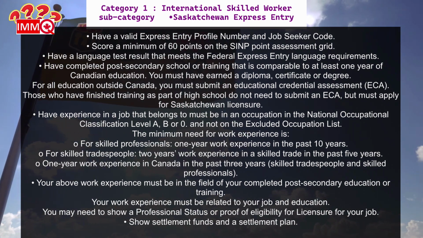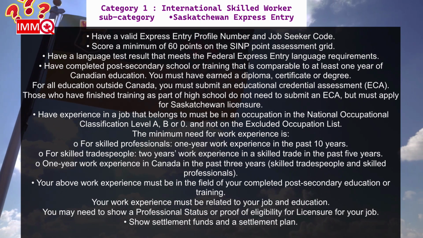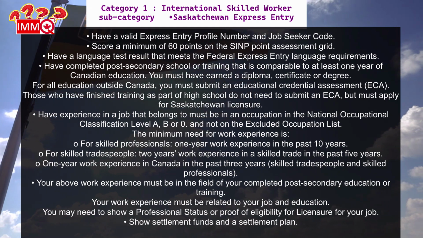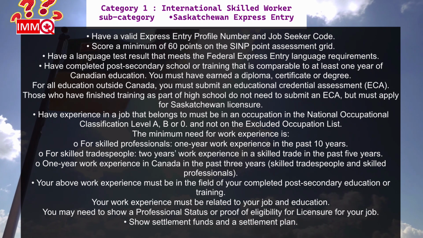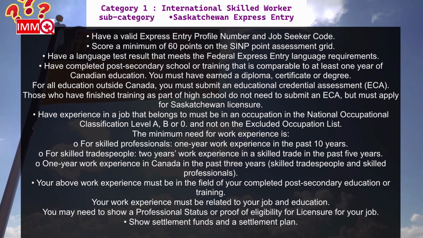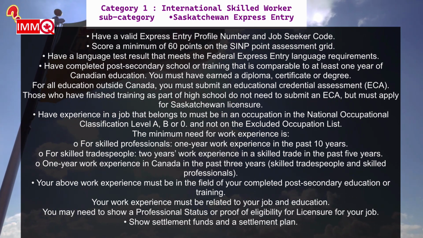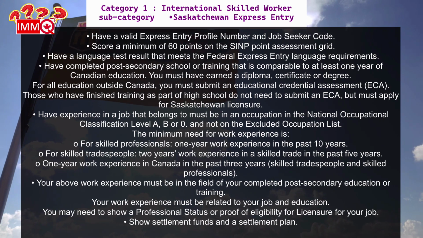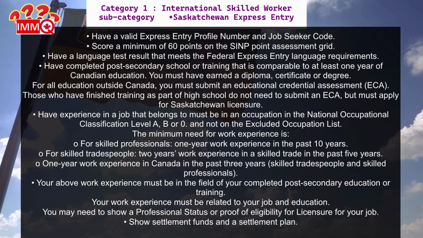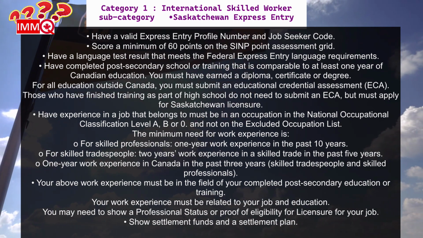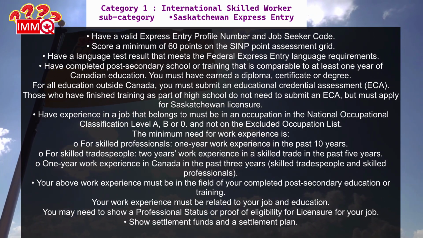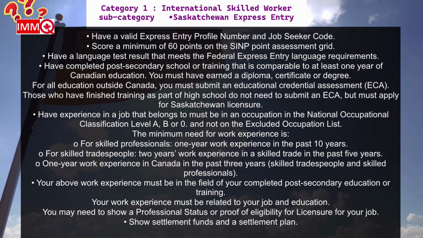1 year work experience in Canada in the past 3 years, for skilled tradespeople and skilled professionals. Your above work experience must be in the field of your completed post-secondary education or training. Your work experience must be related to your job and education. Visit SINP requirements related to professional status or licensure to see if your job meets specific SINP education requirements. You may need to show a professional status or proof of eligibility for licensure for your job. Show settlement funds and the settlement plan.